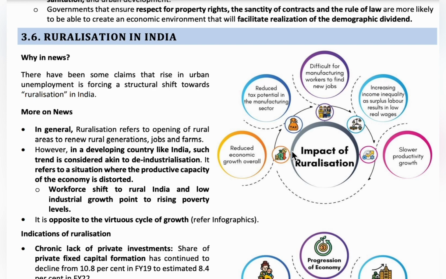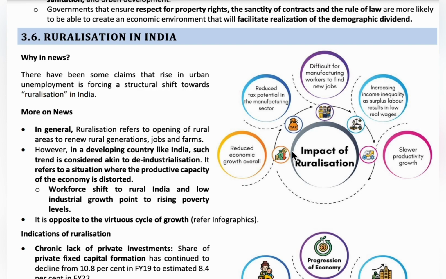The economic growth of the country decreases, it becomes less industrialized, and if that continues, regional disparities and economic inequalities increase. Due to large scale unemployment in urban areas, many people are going back to rural areas and doing agricultural practices.